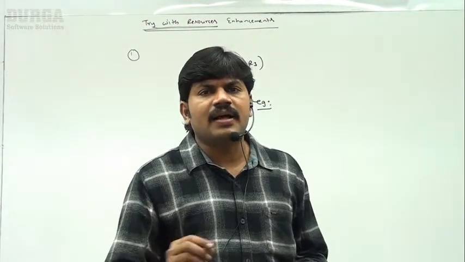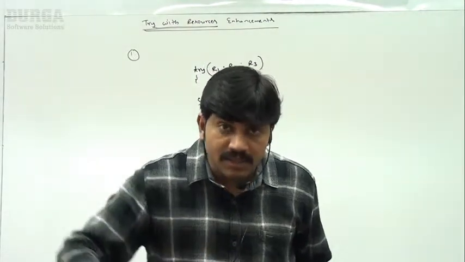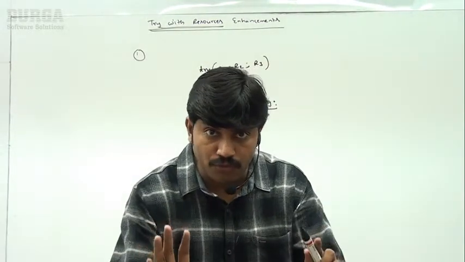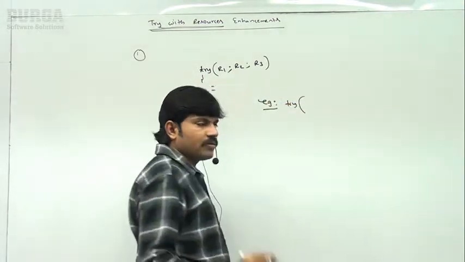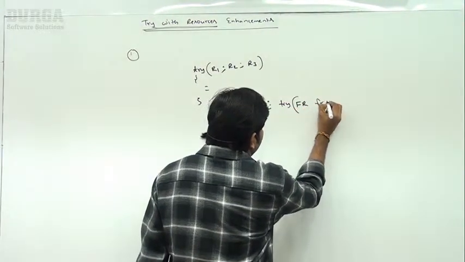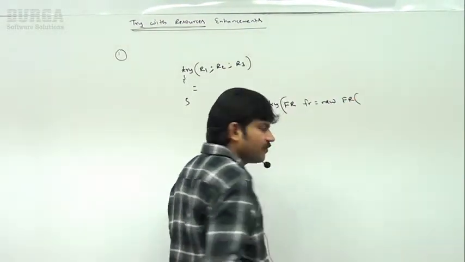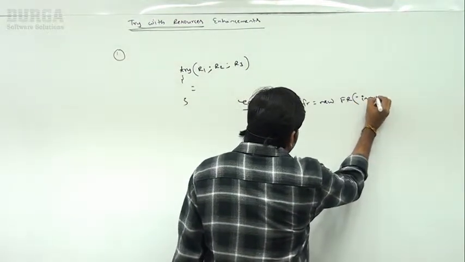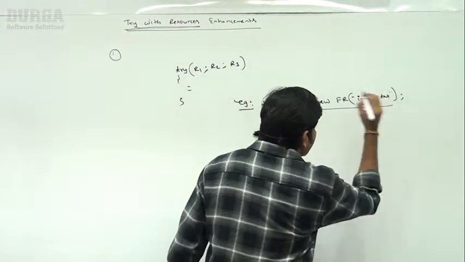I want to read the data from input.txt and write that data to output.txt. If you want to read data, compulsorily a FileReader or BufferedReader is required. If you want to write the data, we should go for either FileWriter, BufferedWriter or PrintWriter. So now my requirement is: try, let me open a FileReader. FileReader fr is equal to new FileReader of input.txt.